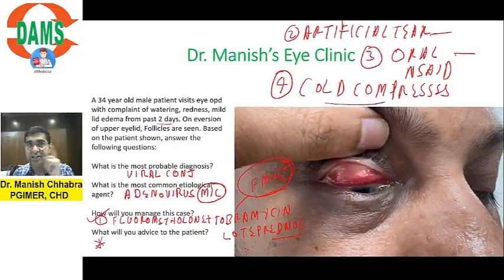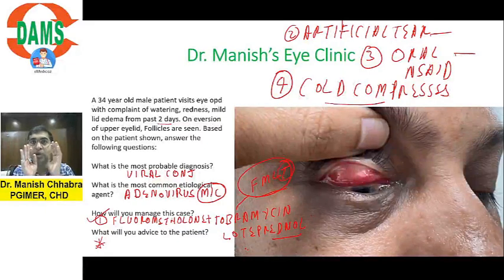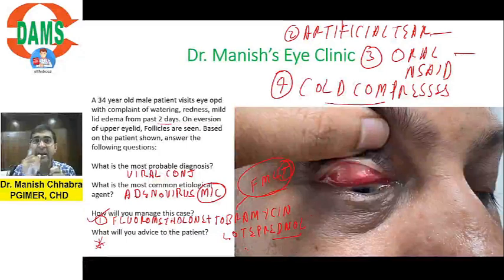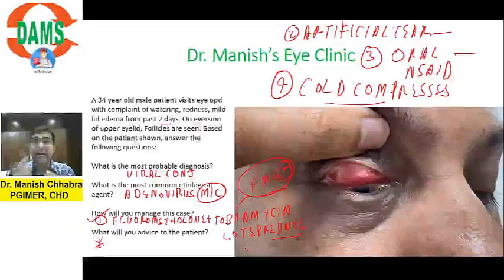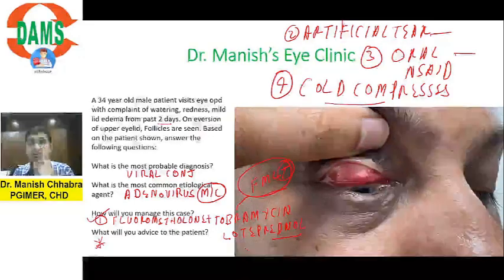And what advice will you give to the patient? Don't touch your eye and don't touch the surfaces. You need to restrict the patient to a room. The patient will be confined, and ask the patient to not share his handkerchief with anyone else. Otherwise, there will be widespread of the infection, right? And ask the patient to take care of the other eye as well. He is not supposed to touch his eye and then touch the surfaces and then touch the other eye as well. So this is the advice that you will give to the patient.